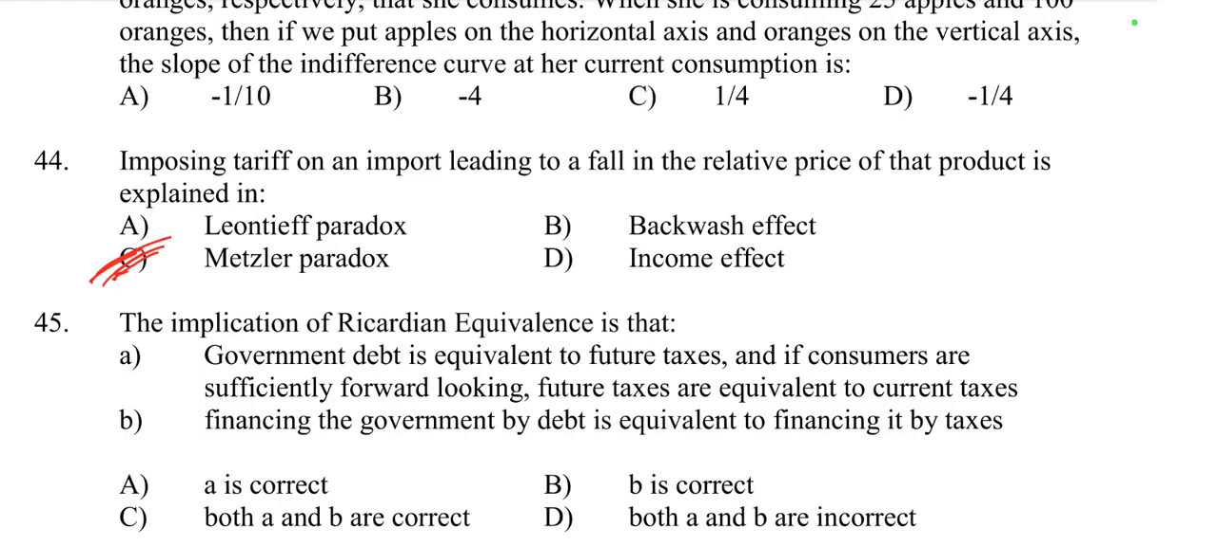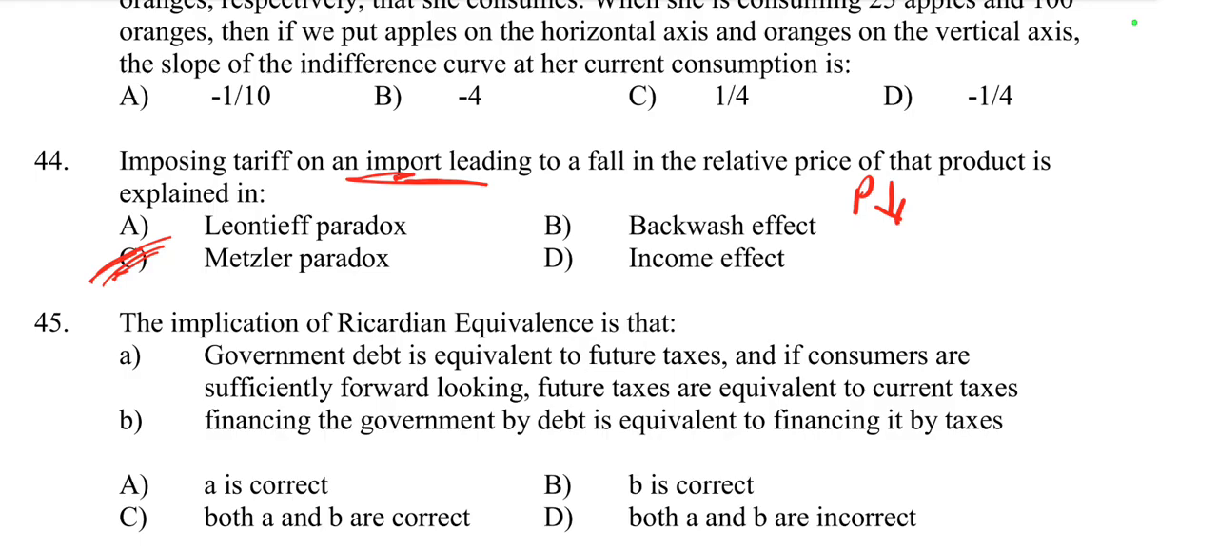What is Metzler's paradox? It is a theoretical concept in international trade that suggests an unusual outcome when a country imposes a tariff on imports. Instead of raising the domestic price of the imported goods, the price actually falls. When we impose a tariff, the domestic price should rise, but here the domestic price actually falls.